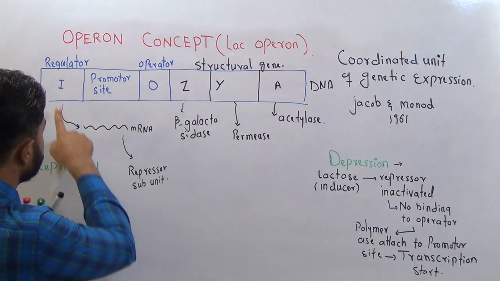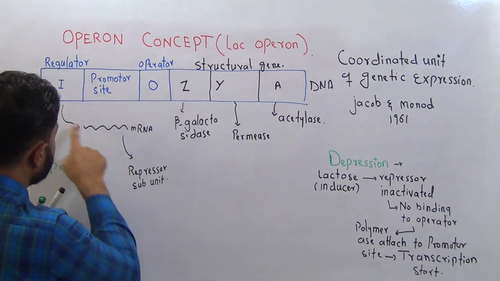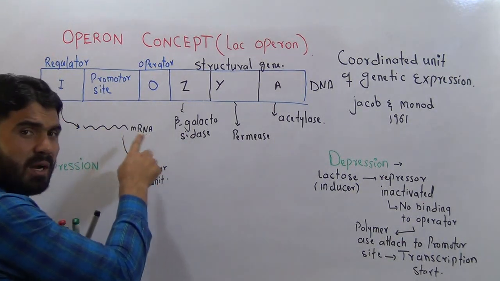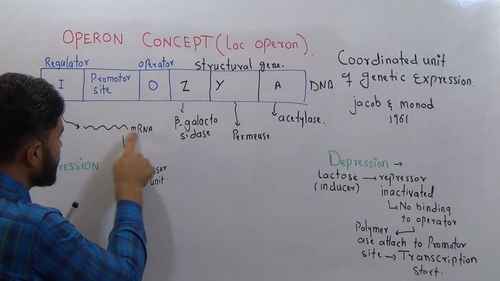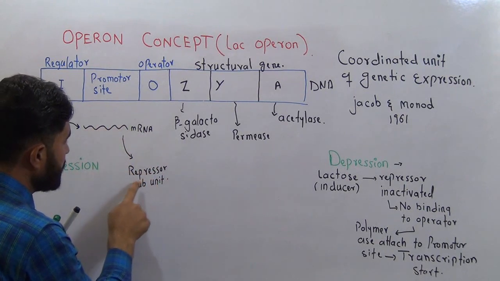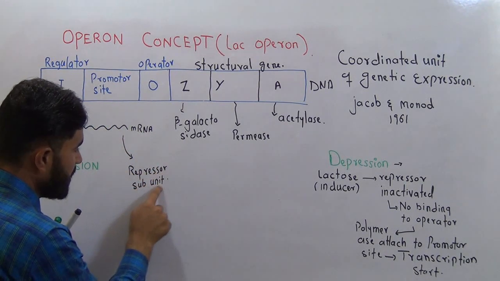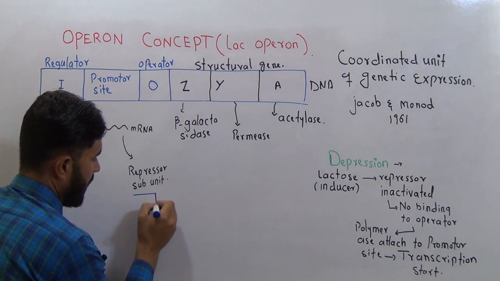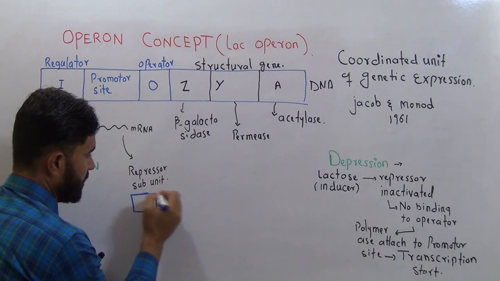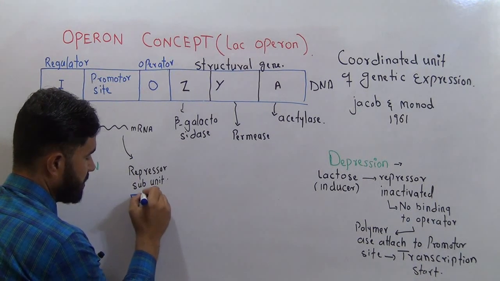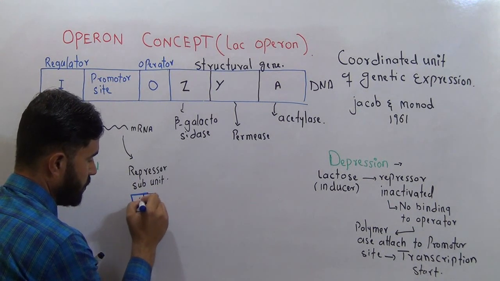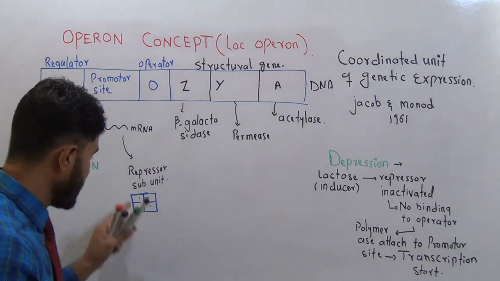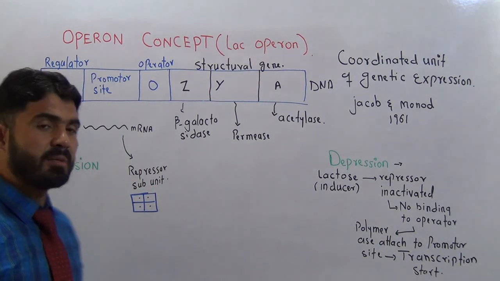What does it synthesize? It transcribes a messenger RNA, and with the help of this messenger RNA, it produces a protein called the repressor subunit. And this is actually a protein, and it consists of 4 parts: 1, 2, 3, 4. This is just one protein, and this whole protein is called a repressor.